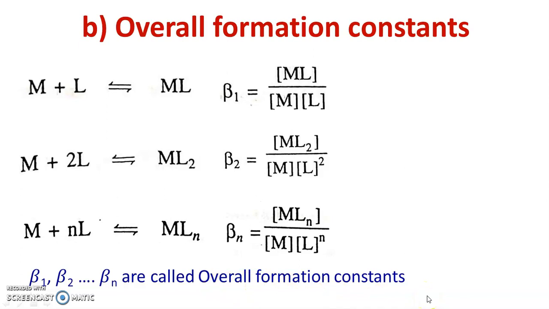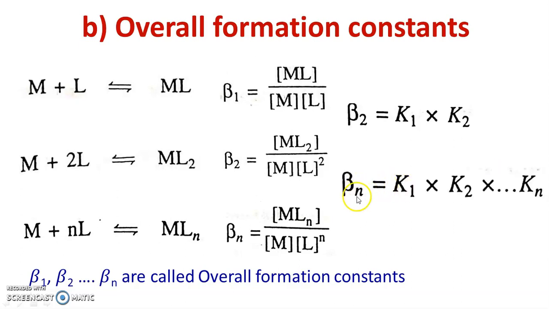Now the stepwise and overall formation constants are related as beta 2 equals K1 into K2, or beta 3 equals K1 into K2 into K3, like that. Beta 4 equals K1 into K2 into K3 into K4 and so on, and beta N equals K1 into K2 up to Kn. So this is the relation between the stepwise and overall formation constants.